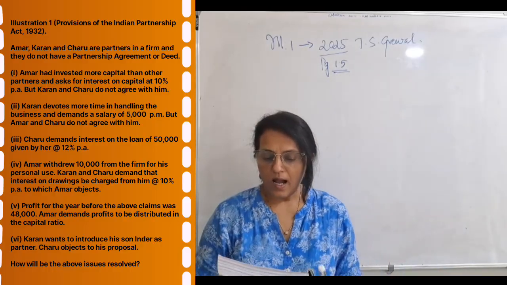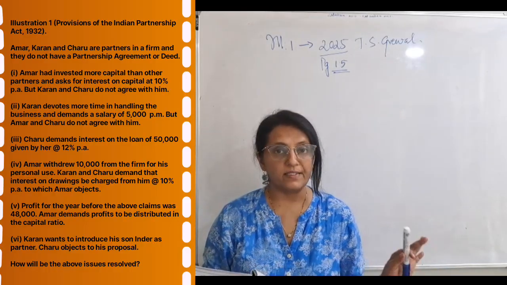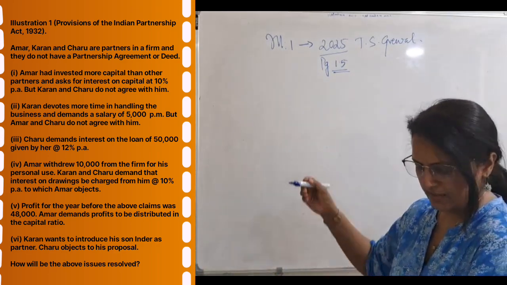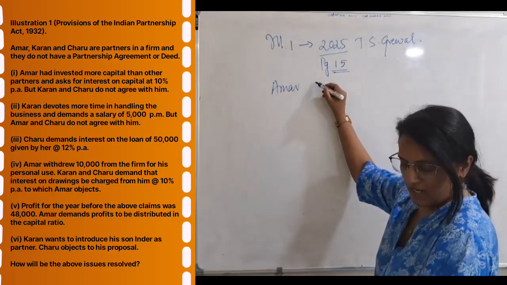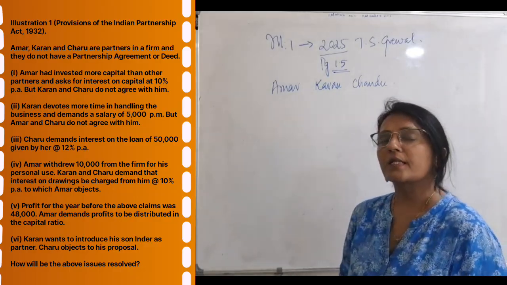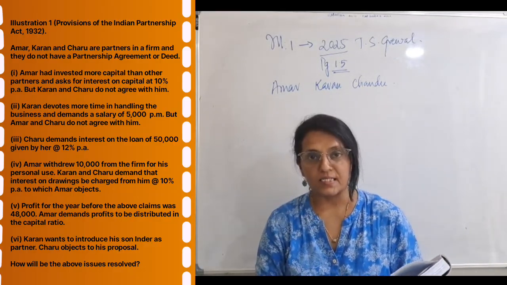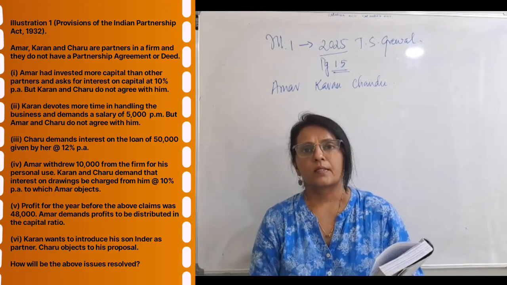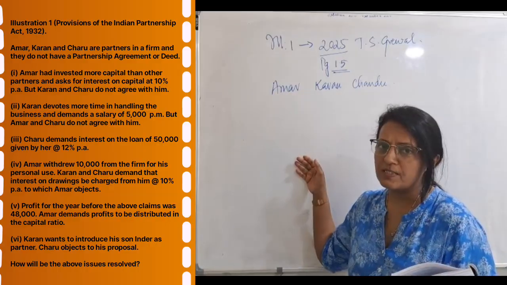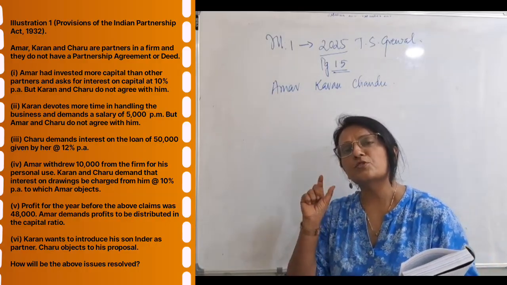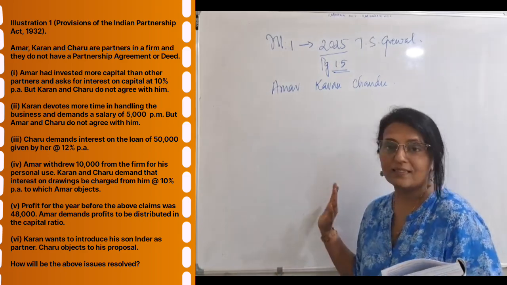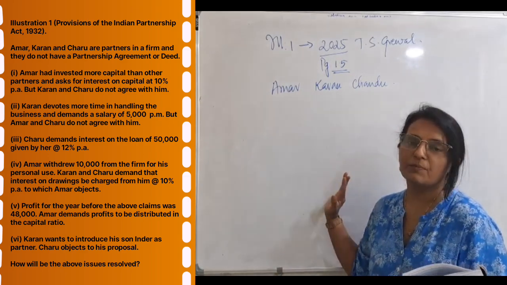Amar, Karan and Chandu are partners in a firm and they do not have any agreement. They do not have a partnership agreement. Those who are using old books, maybe 24 or 26, the latest one, the names will be different, but check for the points. Many times the description is the same, the points are the same, only there is a change in the name, or maybe the illustrations will be second or third. But definitely this problem, this illustration will be there in the book.